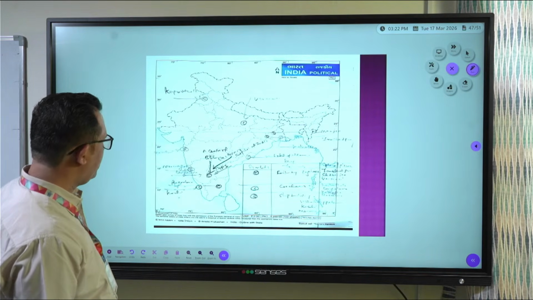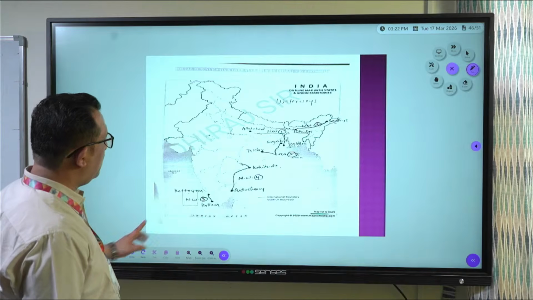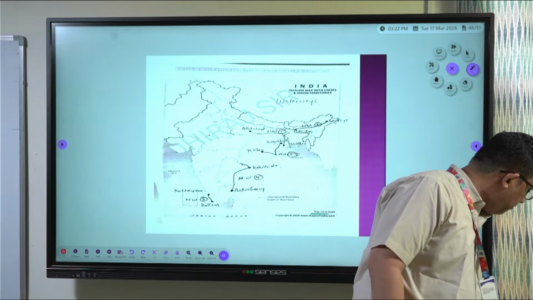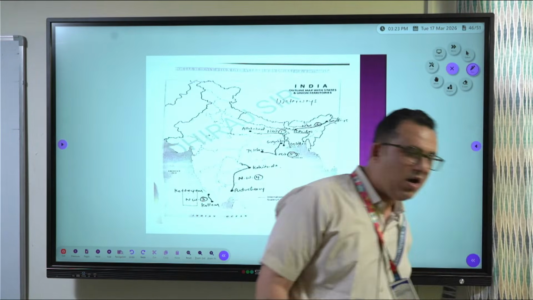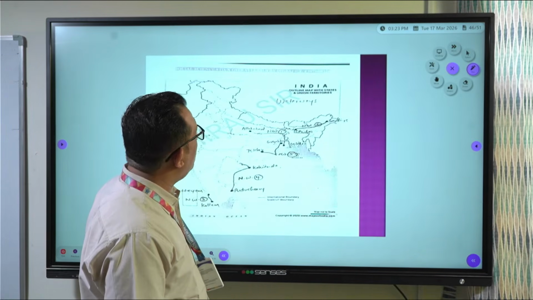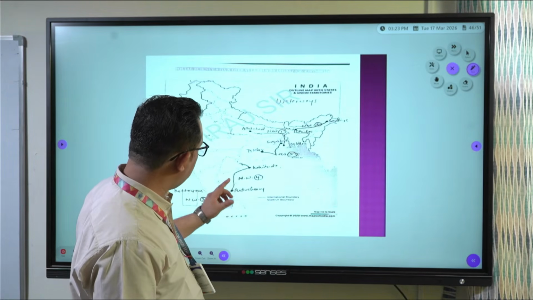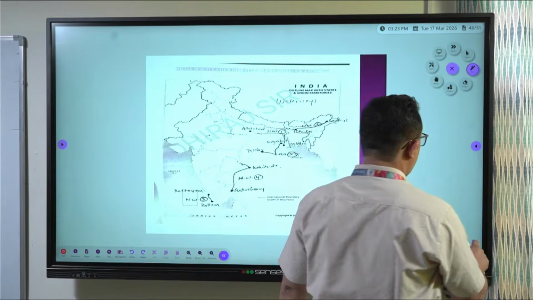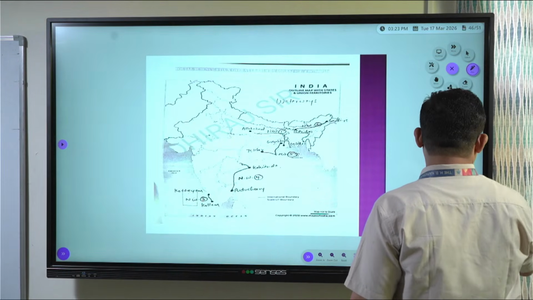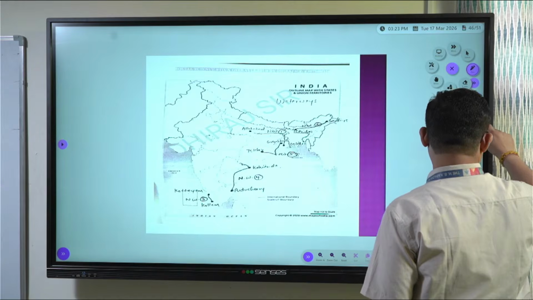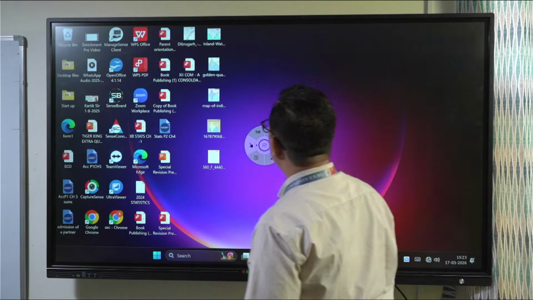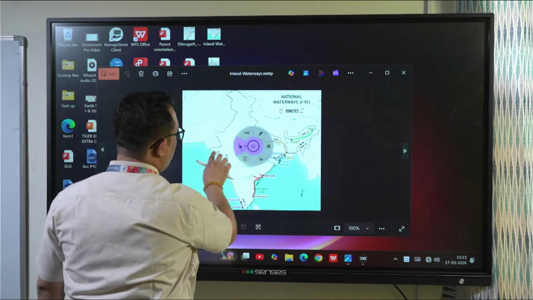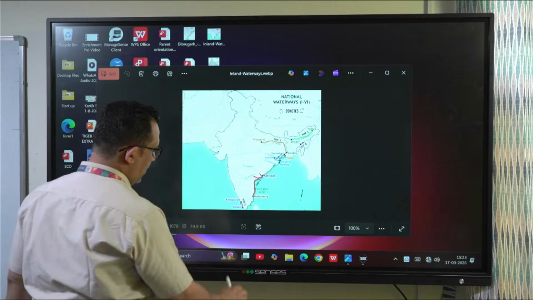We have here the map of waterways. There was a doubt from Brushali and Jaivin about waterways. So here you are. Now I think I am having a good map of waterways rather than this. This is made by me. I will show you what I am having better than this. Let us see that first. This map is better than what was there. It is of waterways. Let me explain this.